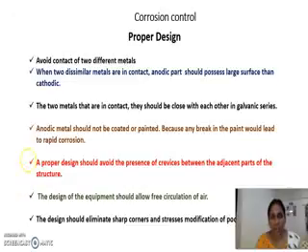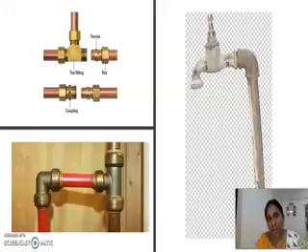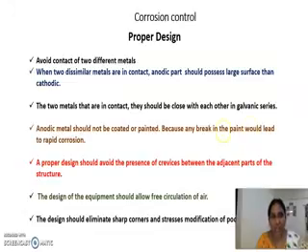Anodic metal should not be coated or painted, because any break in the paint would lead to rapid corrosion. We'll discuss this in anodic paintings. This is one of the points. Anodic metal should never be painted. If you paint this iron pipe, we will never paint iron pipes in our houses, the entire surface of the iron pipe will act as cathode. If any small peeling of the paint occurs on this iron pipe, that exposed area will act as anode. The entire painted region acts as cathode. So large cathodic area, small anodic area, it creates corrosion. Always keep in mind, you should never coat or paint anodic metal.